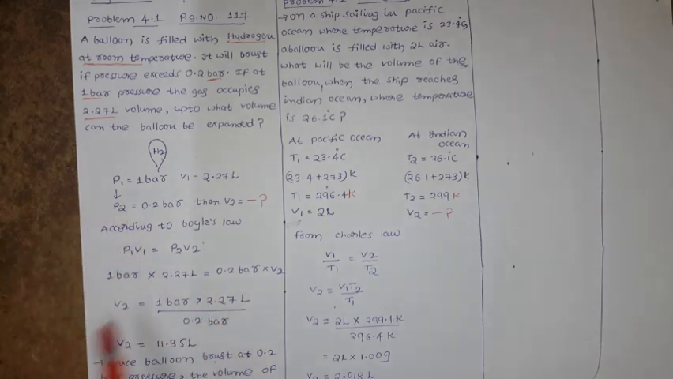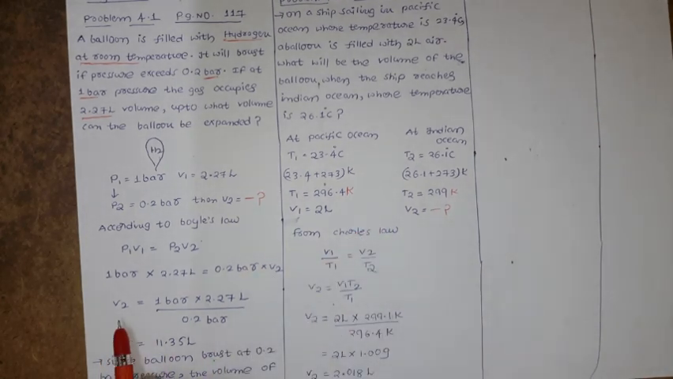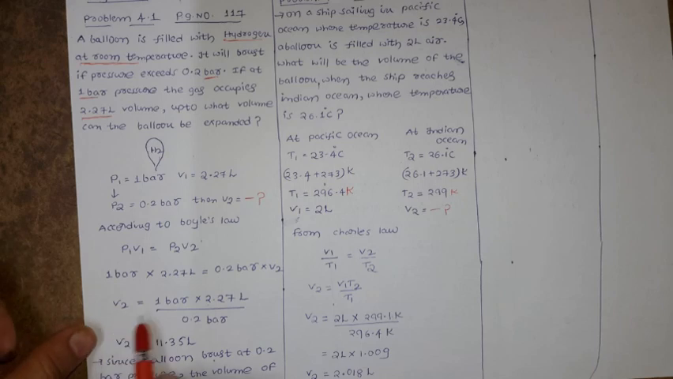So P1 V1 equal to P2 V2. Now substitute the values. P1 is 1 bar, V1 is 2.27 liters, equal to P2 which is 0.2 bar into V2. We have to find V2. So V2 equals 1 bar into 2.27 liters divided by